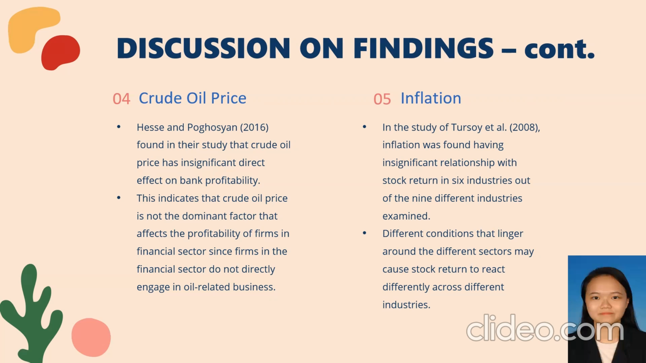For inflation, in a study by Tuso et al., inflation was found to have an insignificant relationship with stock return in 6 industries out of the 9 different industries examined. The researchers interpreted this finding by emphasizing the different conditions that linger around the different sectors, which may cause the stock return to react differently across different industries.